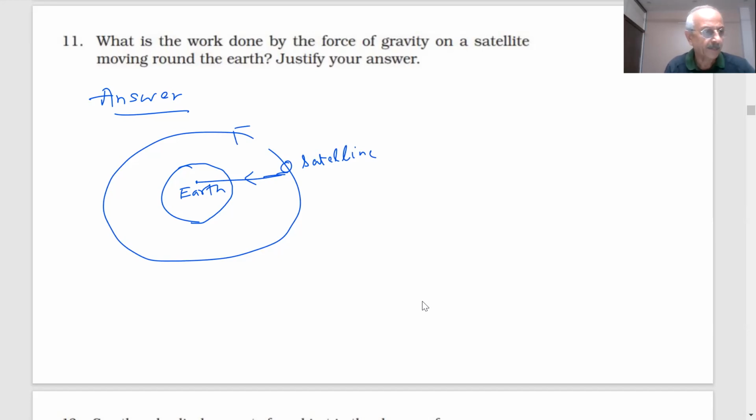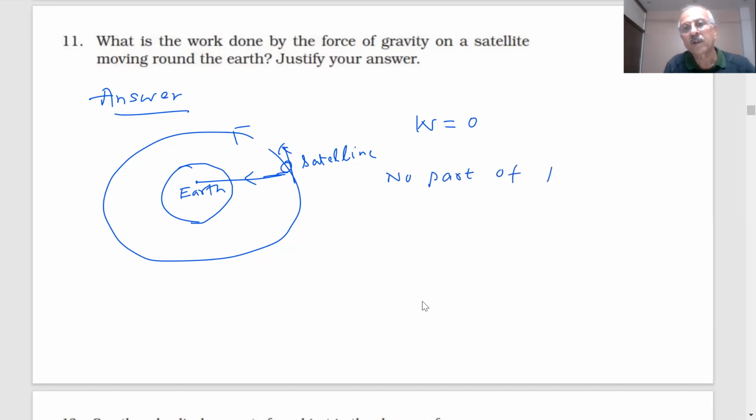Sir, it will be 0. Work done will be 0 because no part of force acts along the direction of the displacement. At any moment, if I draw a tangent to this, the force will be at 90 degrees, toward the center of the Earth. So although it is moving, no part of force acts along the direction of the displacement.